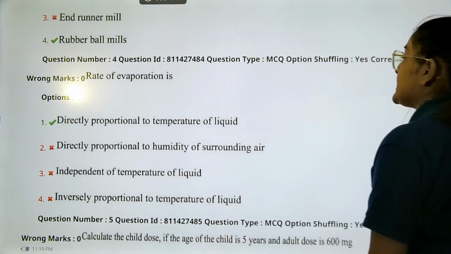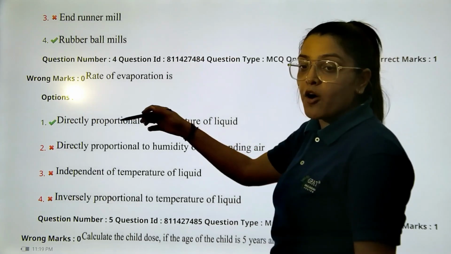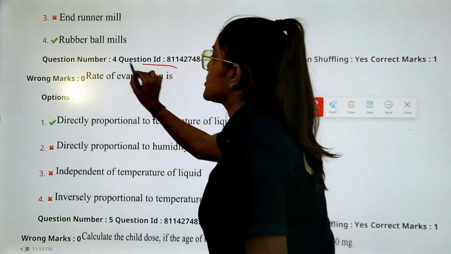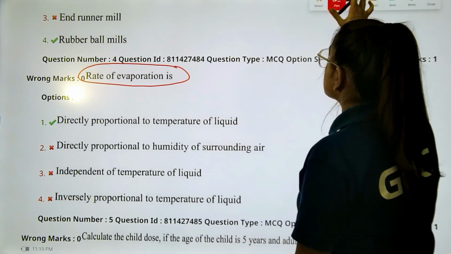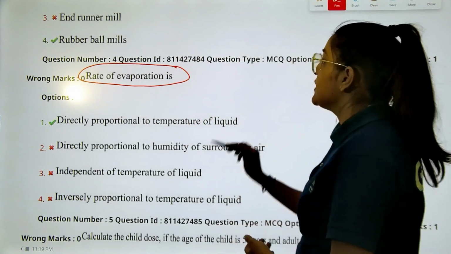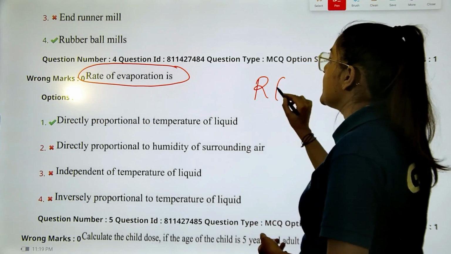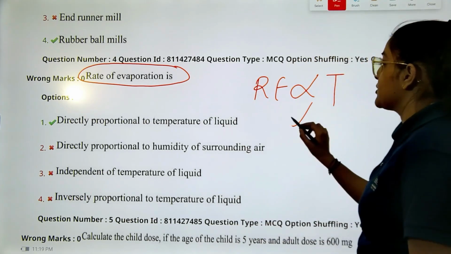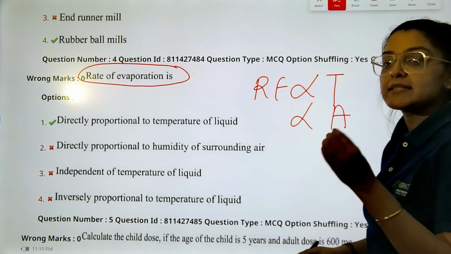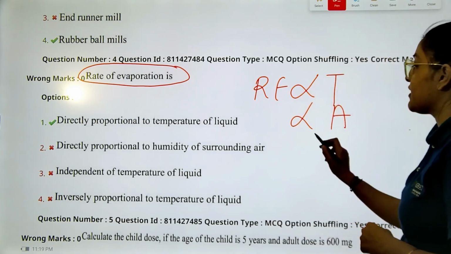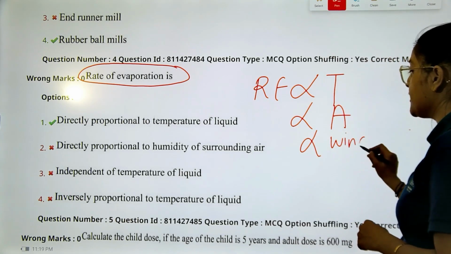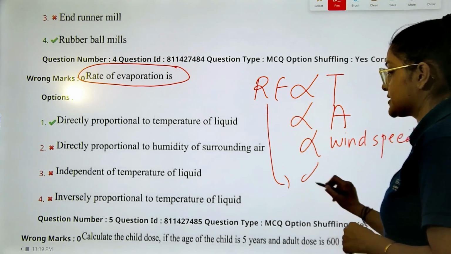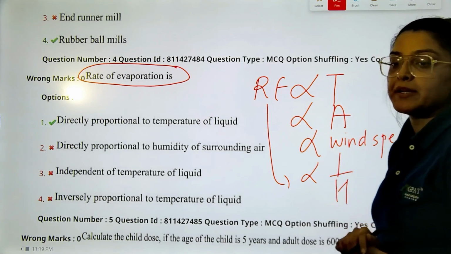Next question states, the rate of evaporation is... Students, even in the minor classes you know that the rate of evaporation is directly proportional to the temperature, directly proportional to the surface area, and directly proportional to the wind speed, but inversely proportional to the humidity.